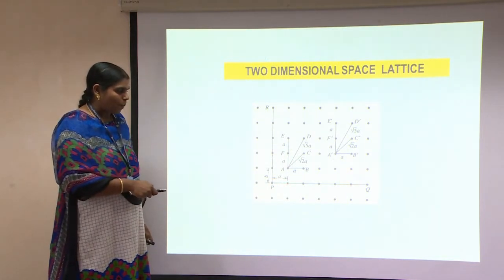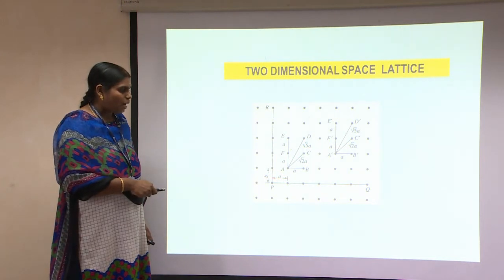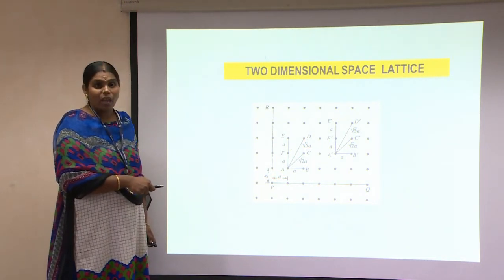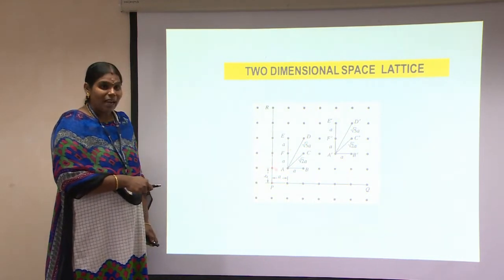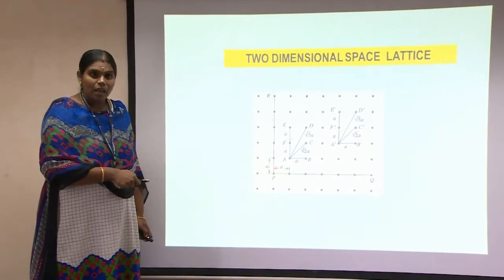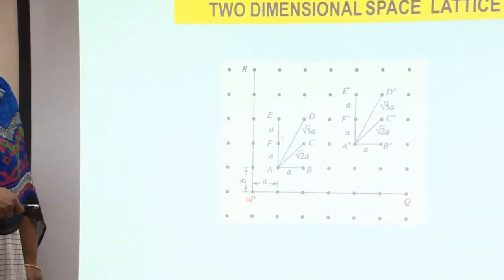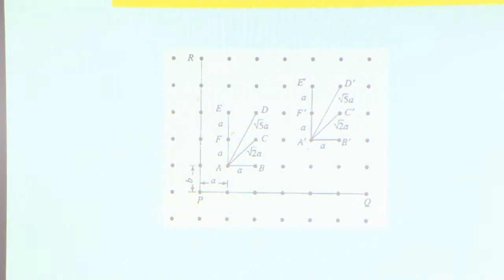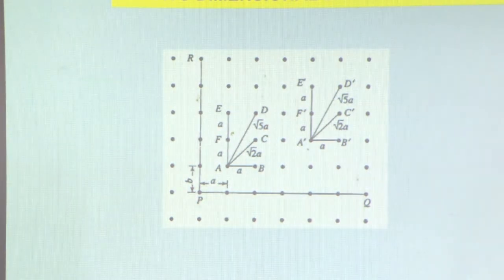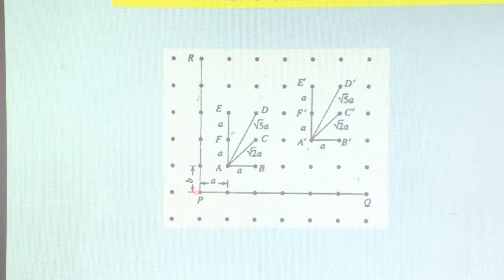From P to P prime, we represent it by a lattice parameter, which is A. Likewise, along the y-axis from P to P dash, we represent it by B. If it is a three-dimensional parameter, we represent it by C. That means it is a vector parameter. So A, B and C are going to be the lattice translational vectors, which are very important in calculating the edge length of any crystal structure.